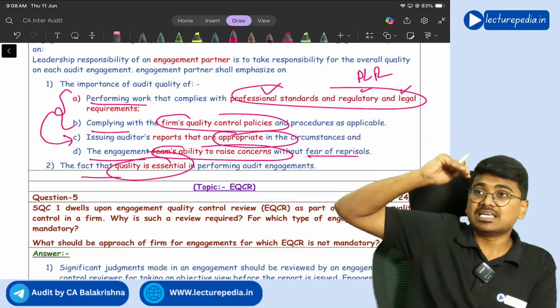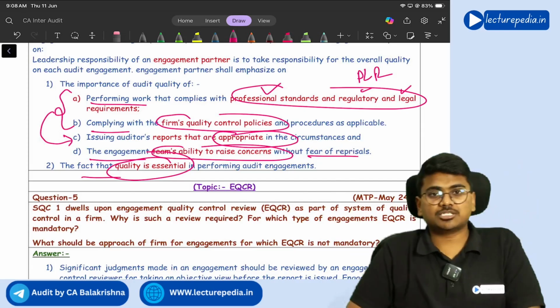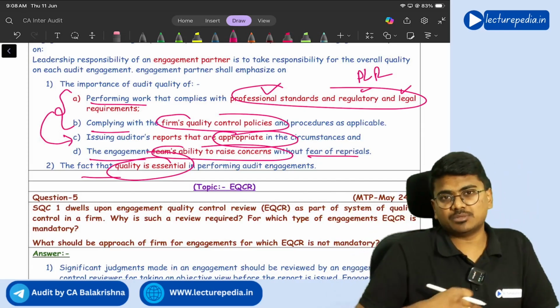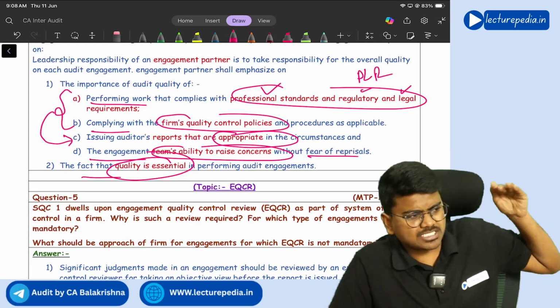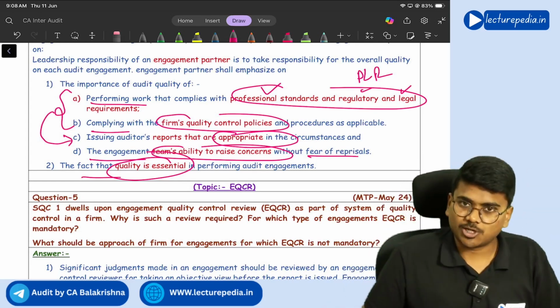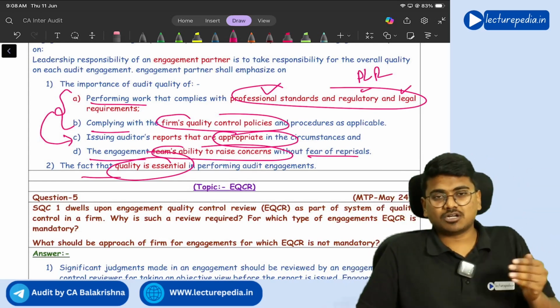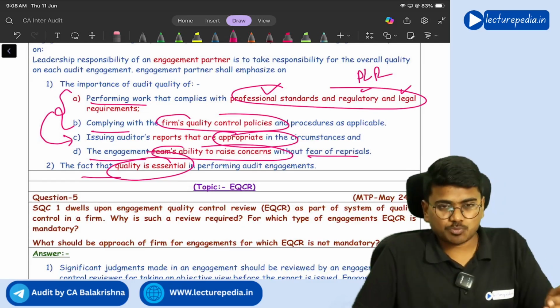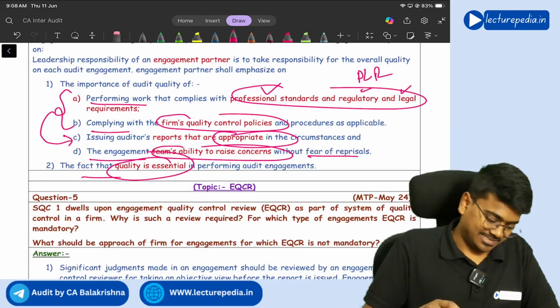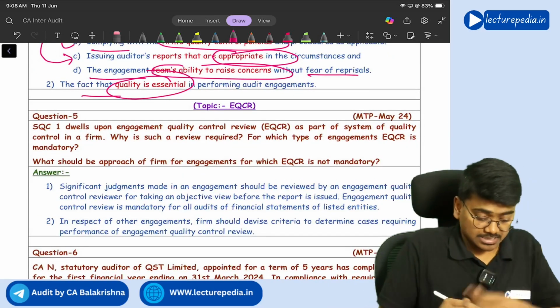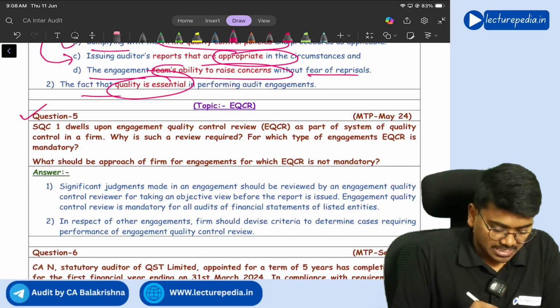He needs to emphasize this to the engagement team. He should tell the engagement team that, see, engagement team, while performing the audit, you have to give utmost importance to quality. So these are the points on which he has to emphasize by taking responsibility for engagement quality control. Got it?